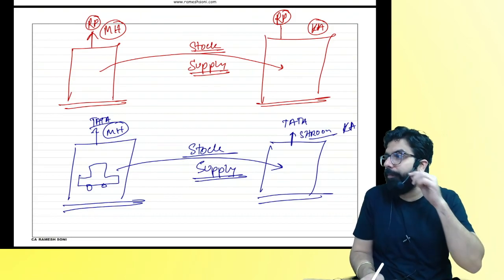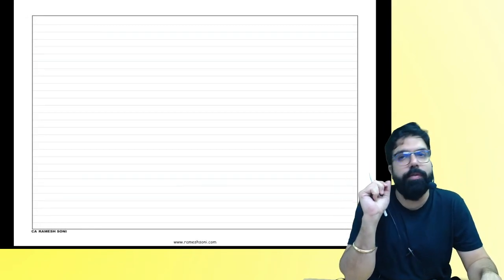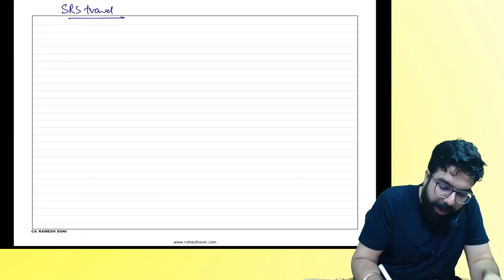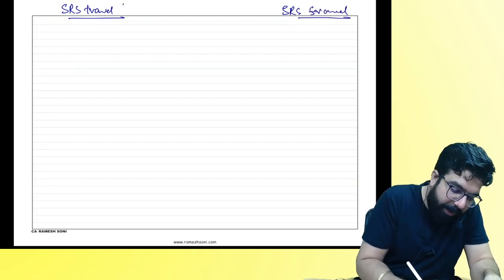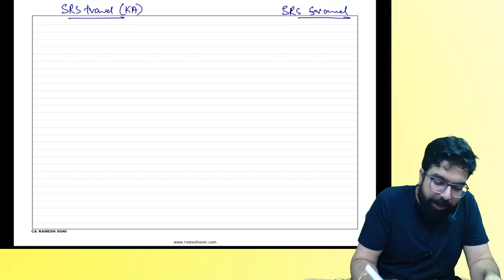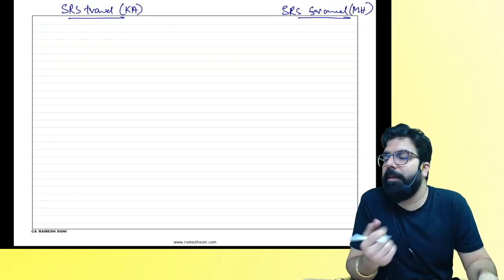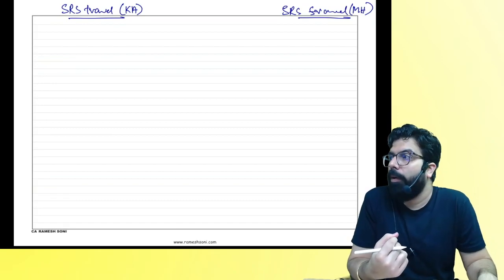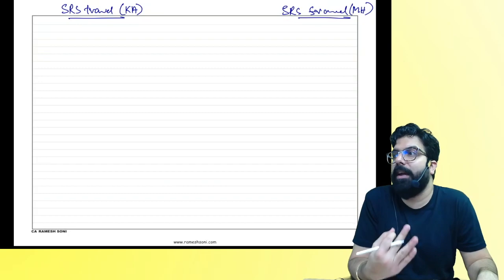Can we go ahead, everyone? Next. Now, listen carefully, everyone. I want to ask you some questions. You know SRS Travel, a travel company. This is SRS Travel again. This is the SRS Travel Karnataka branch. This is the SRS Travel Maharashtra branch. Okay, everyone, what happens in SRS Travel?